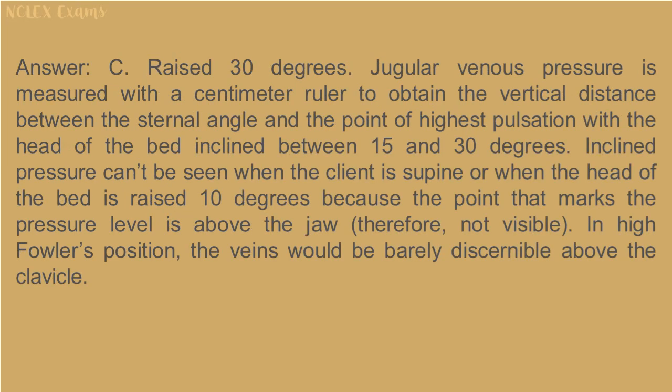Answer: C. Raised 30 degrees. Jugular venous pressure is measured with a centimeter ruler to obtain the vertical distance between the sternal angle and the point of highest pulsation, with the head of the bed inclined between 15 and 30 degrees. Pressure can't be seen when the client is supine or when the head of the bed is raised 10 degrees because the point that marks the pressure level is above the jaw, therefore not visible. In High Fowler's position, the veins would be barely discernible above the clavicle.